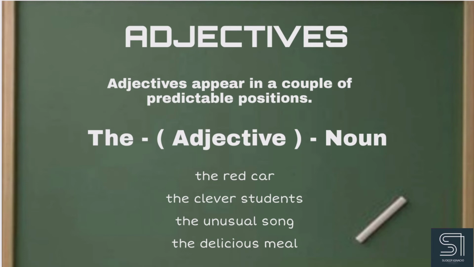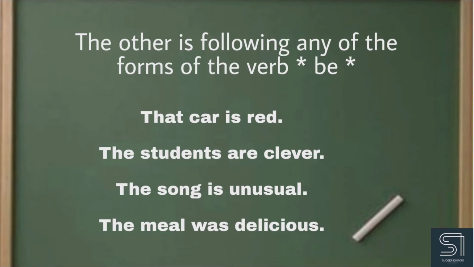So most of the adjectives are always placed before the noun. The other position is following any of the forms of the verb be. The students are clever, the song is unusual, the meal was delicious.